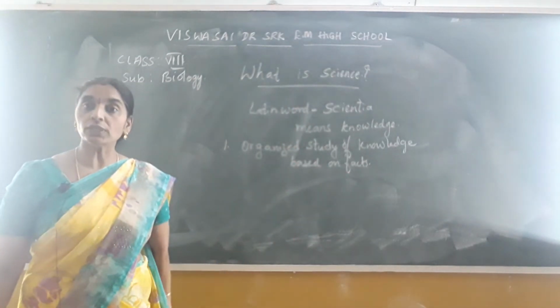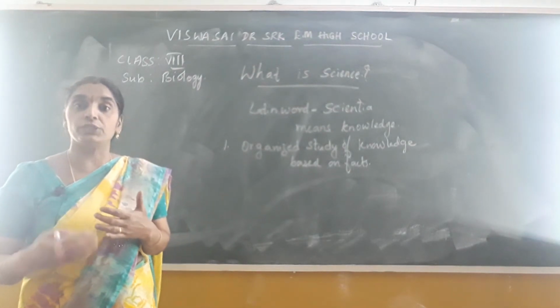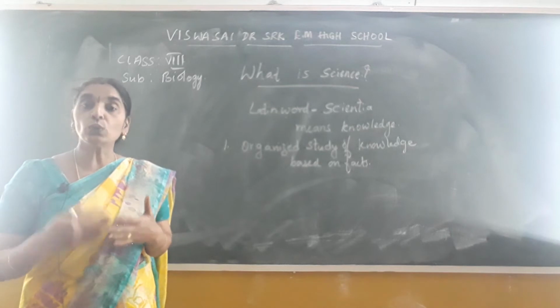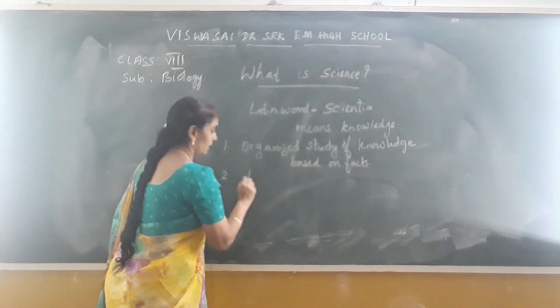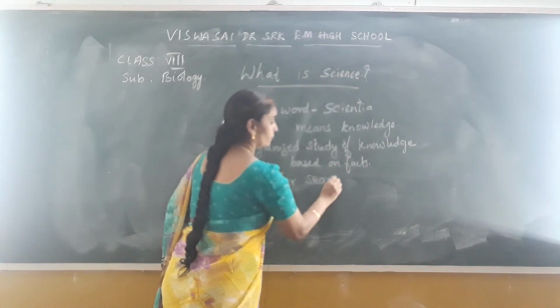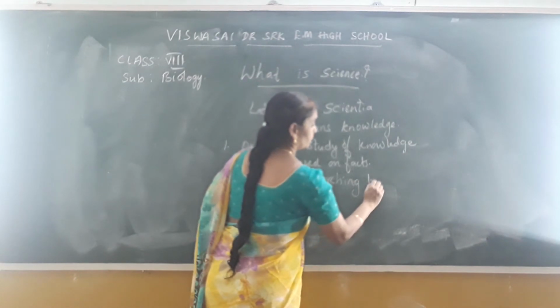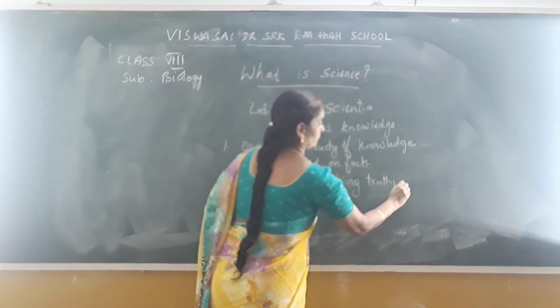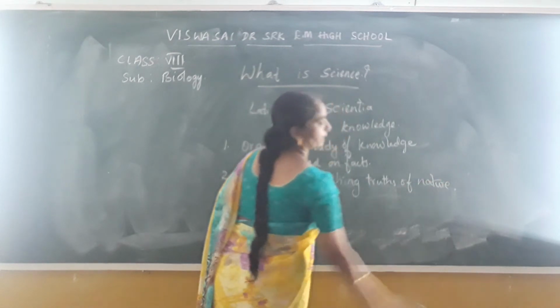It is a tool to search for the truths of nature. It is used as a tool for searching or finding the truths of nature. You can also define science in that manner.